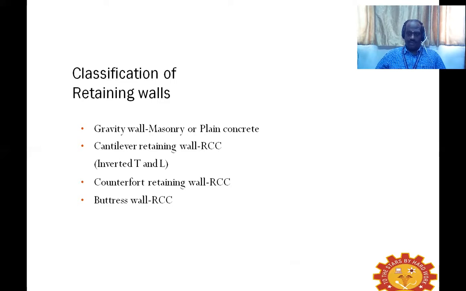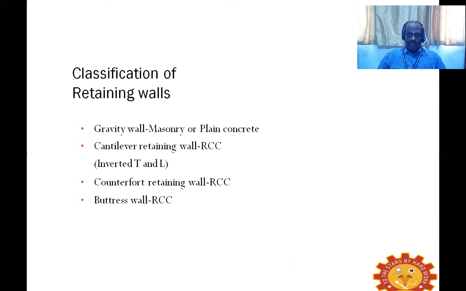That earth pressure has to be sustained by the wall which we construct to retain the soil mass. In that context, we have some classifications of retaining walls.